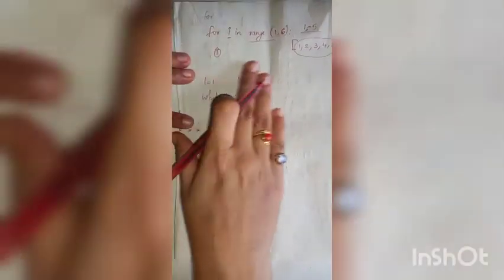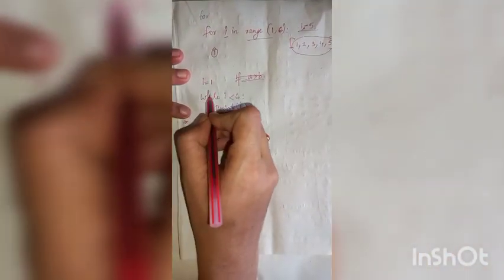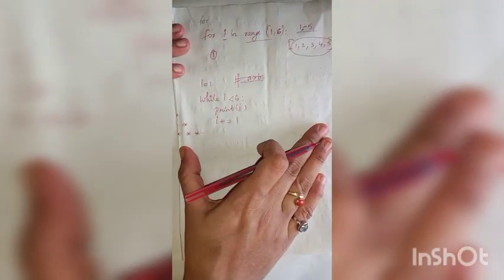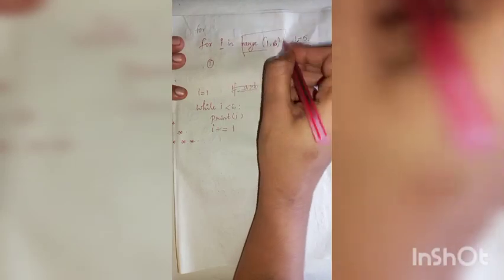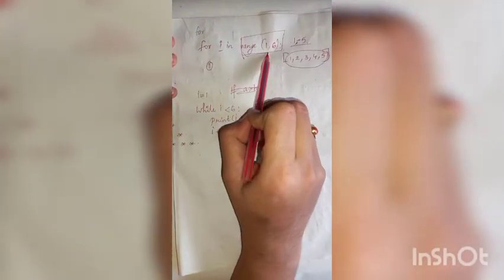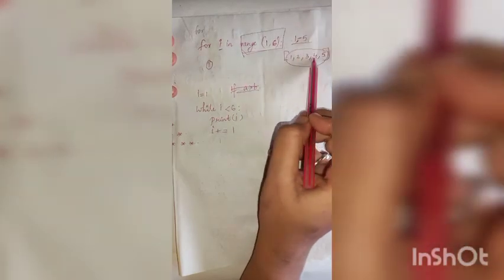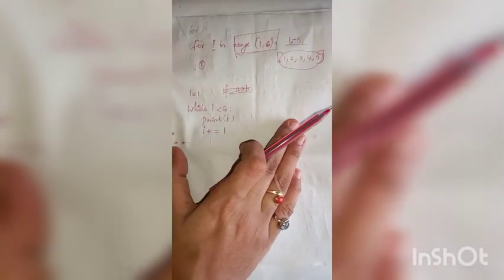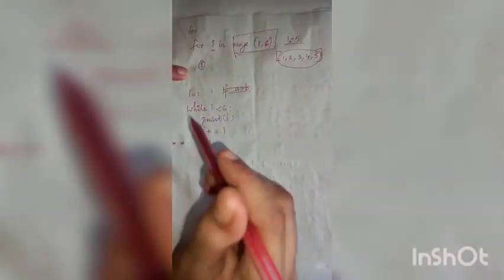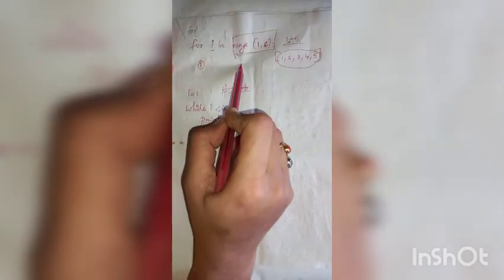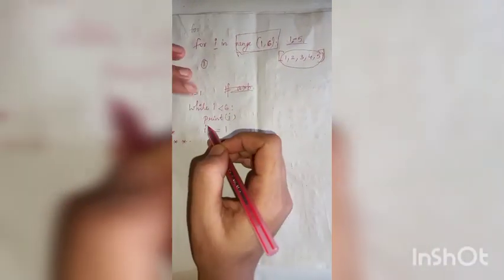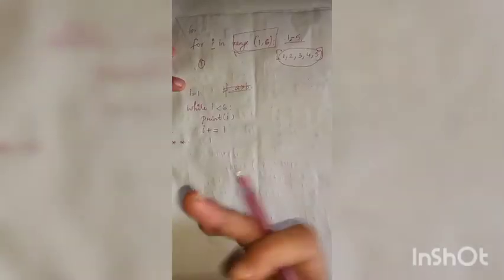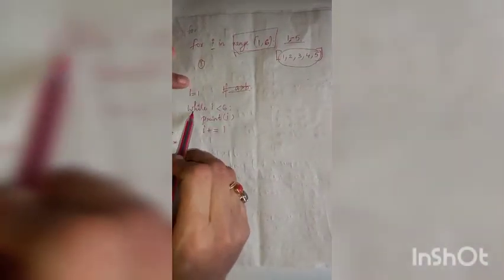So let us see how the while loop works. While loop is similar to that of for loop, but the difference is that in a for loop we know how many times the loop will execute. That is, in for loop, how many values are obtained by the range function, only that much time the for loop will execute. But in while loop, we cannot predict how many times the loop will execute until we enter inside the loop.